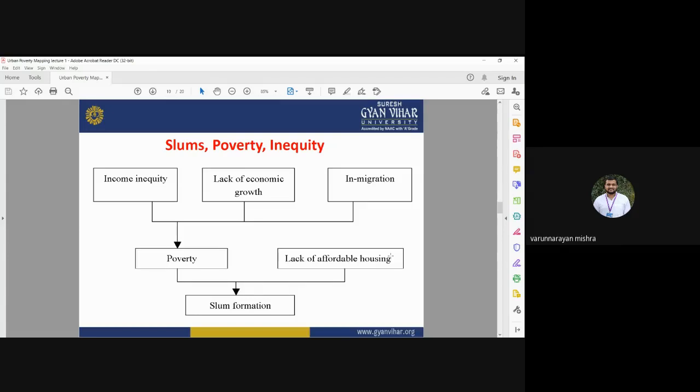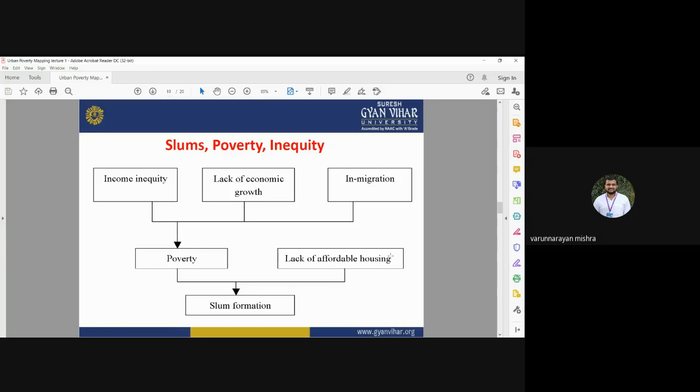Most of the people are now moving from rural areas to urban areas. They go to the urban area, but they don't have legal land, they don't have a house, they don't have proper land where they can live. So they start living in an area that is considered a slum. It is illegal and unauthorized occupation of the land. Slum is the illegal and unauthorized occupation of the land.